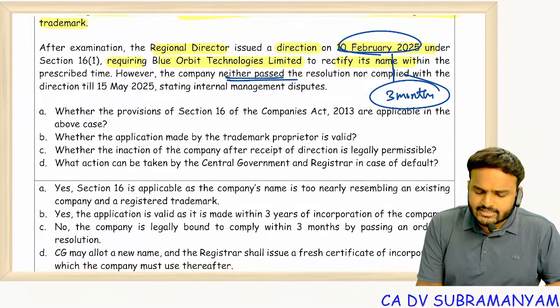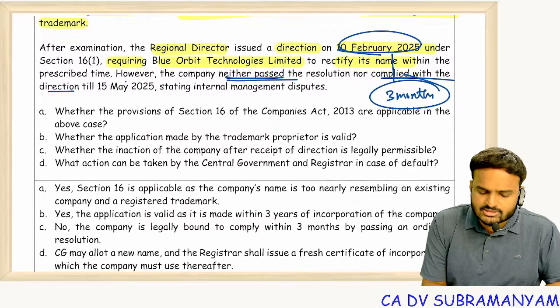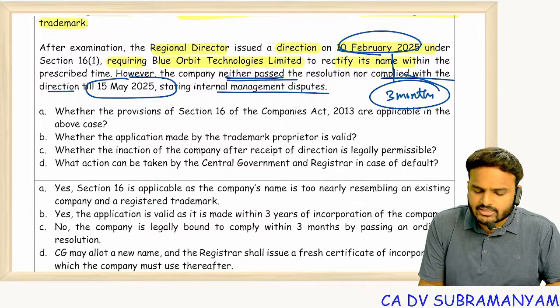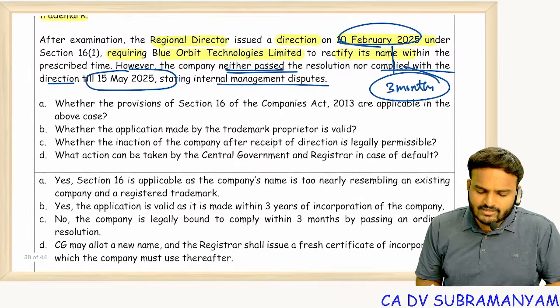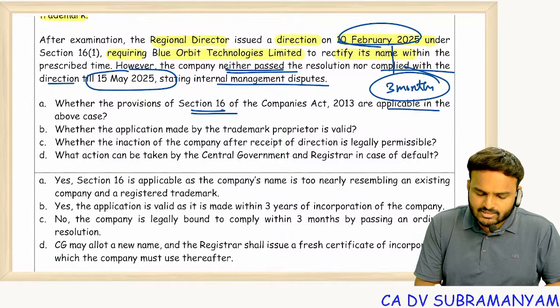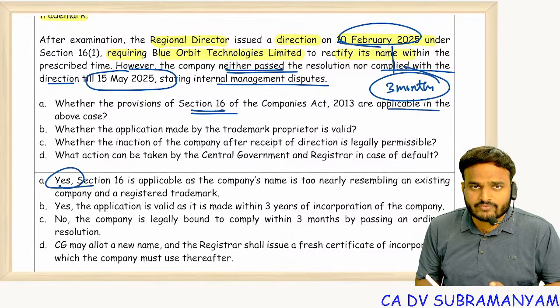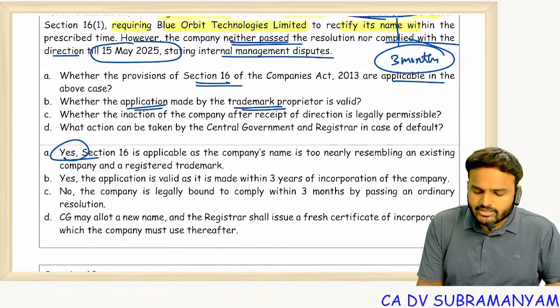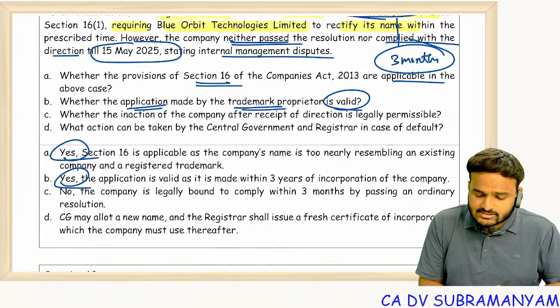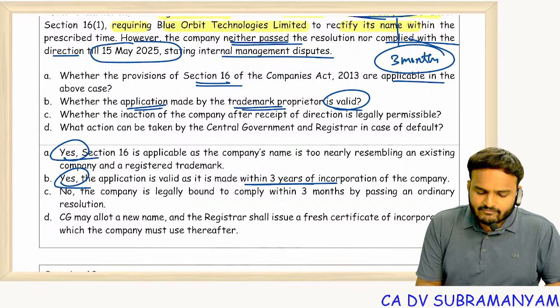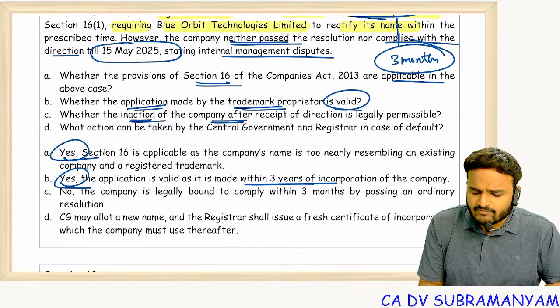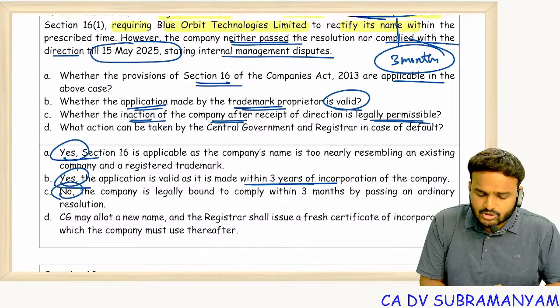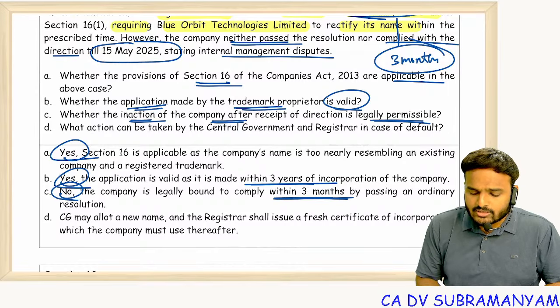However, the company neither passed the resolution nor complied with the direction till 15th May, stating internal management disputes. Whether provisions of section 16 are applicable? Yes. Rectification of name, section 16 is applicable. Whether the application made by the trademark proprietor is valid? Yes, it is within 3 years only. Whether the inaction of the company after receipt of direction is legally permissible? No. Comply with the order within 3 months.